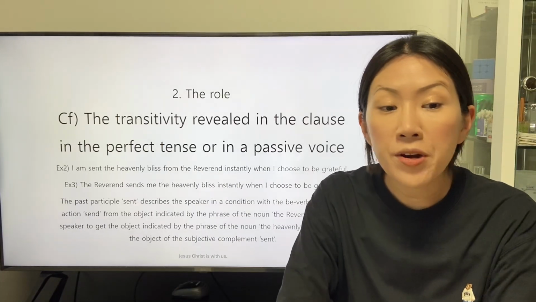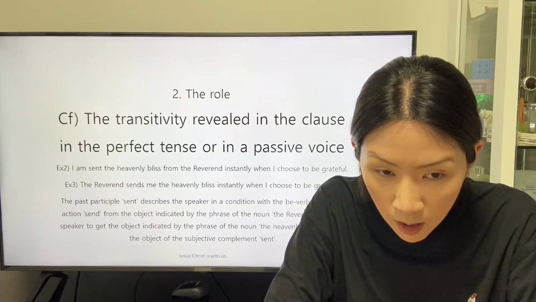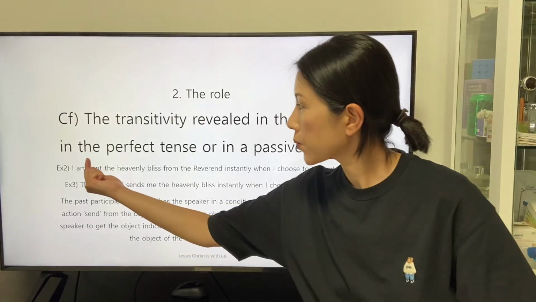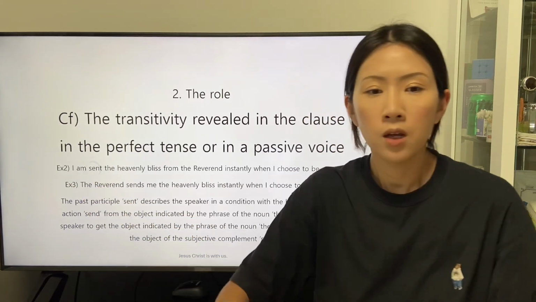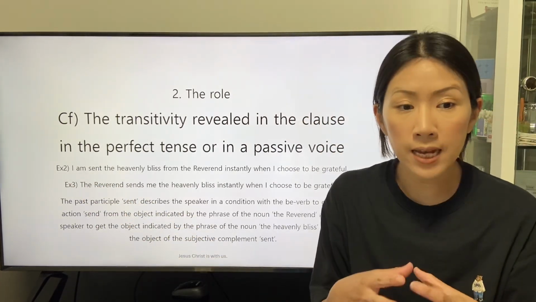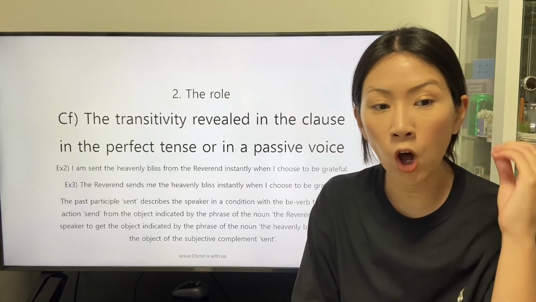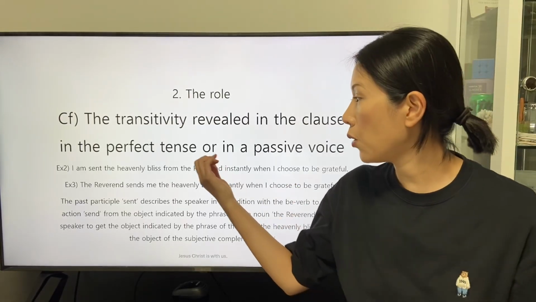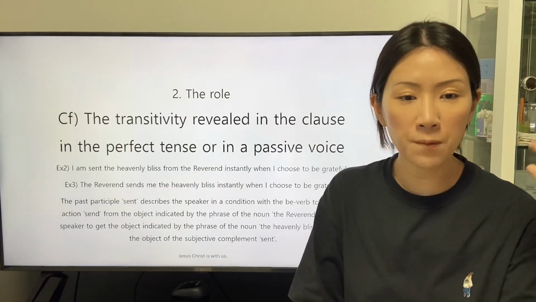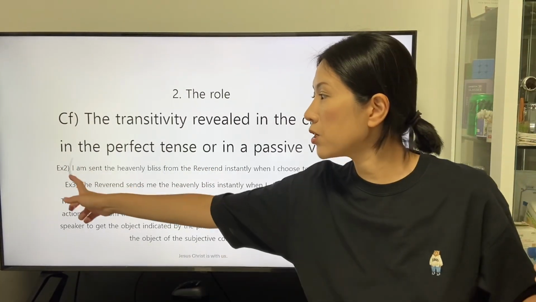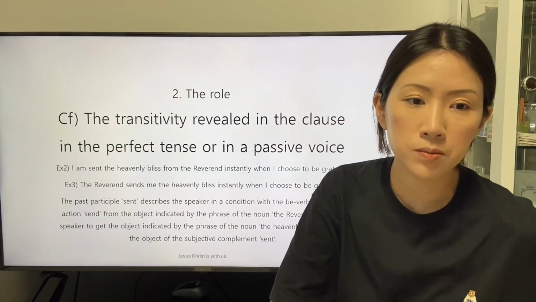The past participle sent describes the speaker in a condition with the be verb, to get the action sent from the object indicated by the phrase of the noun, the referent of the preposition from, whose subject is also the speaker as the subject.